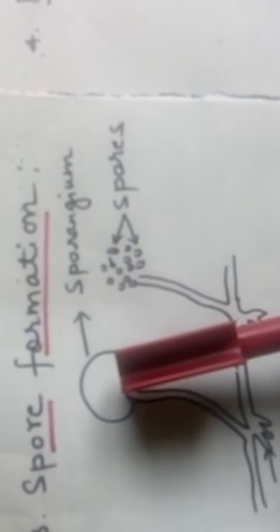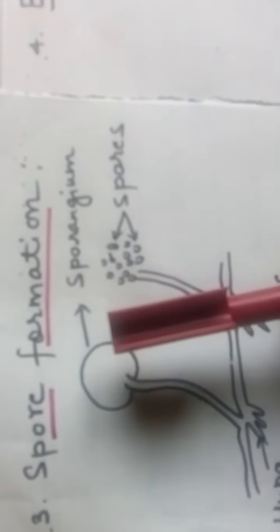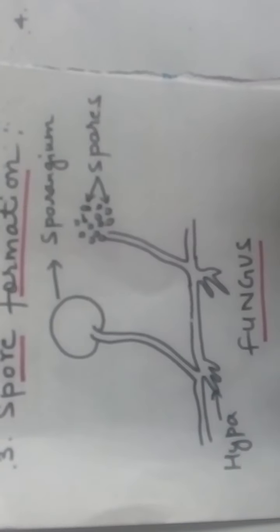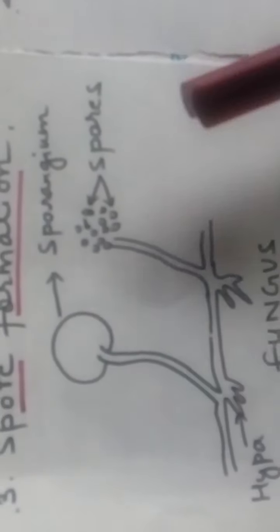At the time of maturity, these spores are released by the bursting of the sporangium. As the spores are released, they develop into individual fungi when they get a suitable medium. So this type of reproduction again involves only one parent. Therefore, it comes under asexual reproduction.